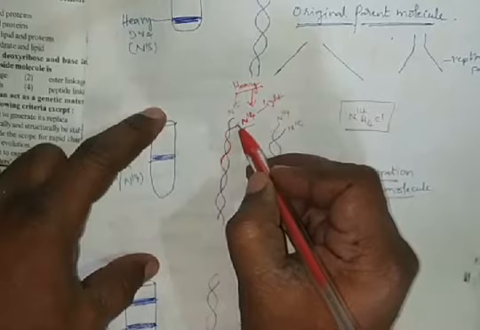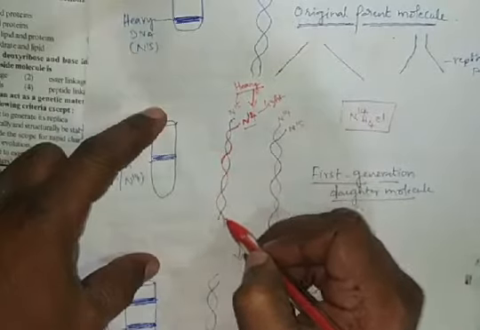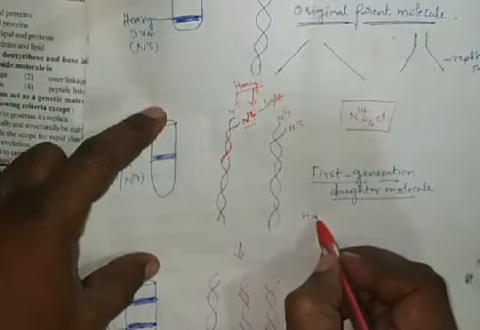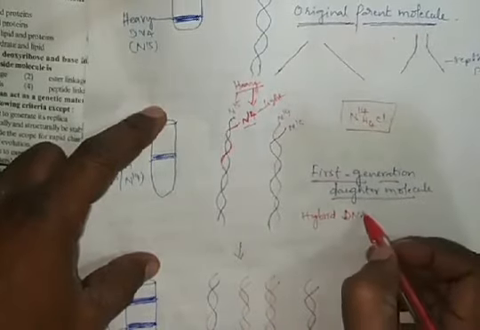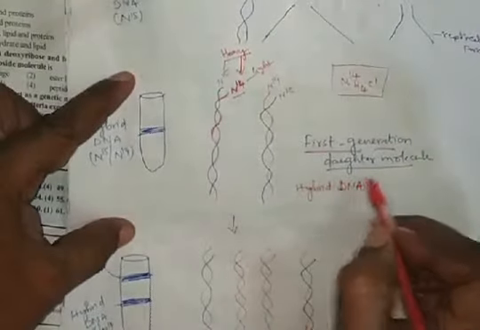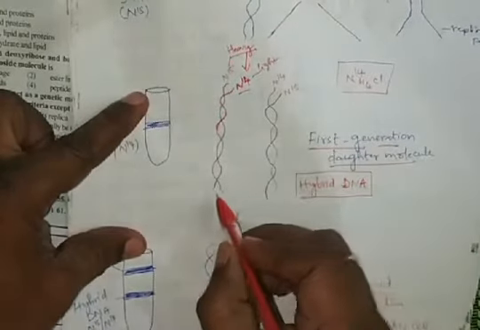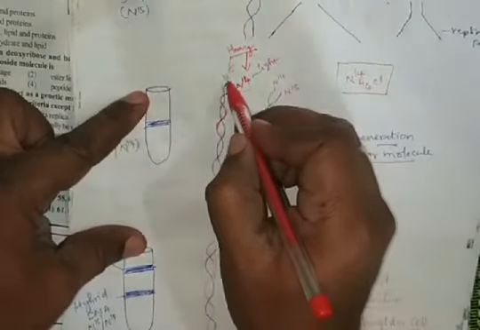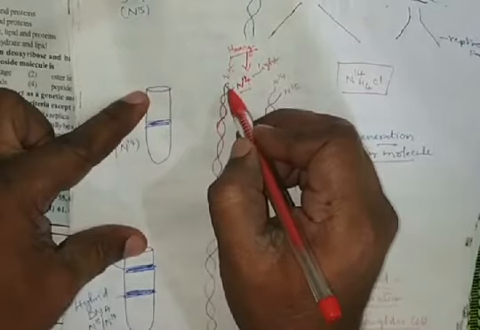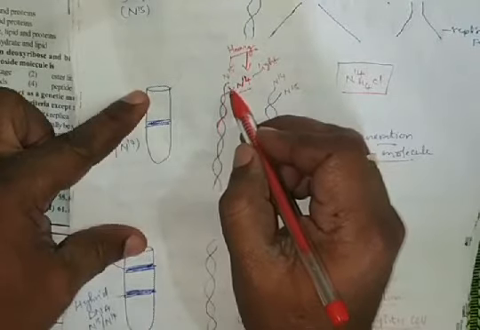For this parental N15 strand, a newly N14 containing strand is formed. Now this is called a hybrid DNA. So in the first generation we got hybrid DNA. That means one DNA has one heavy DNA strand, that is N15, represented by the blue color, and one light DNA strand, that is the newly synthesized strand opposite to the template.